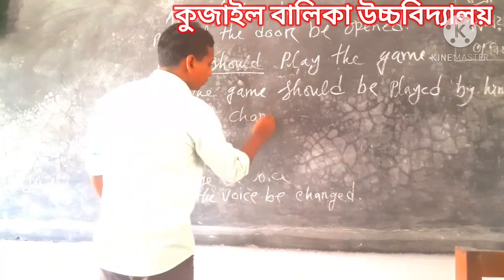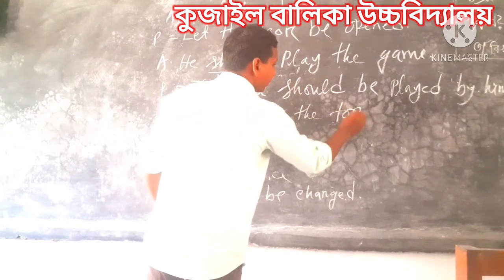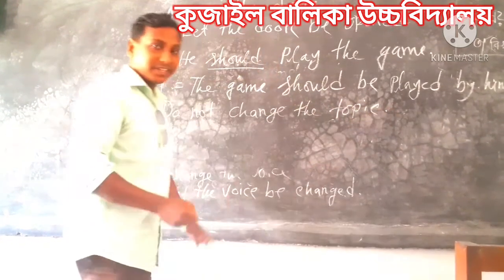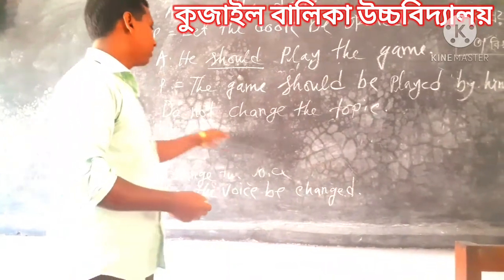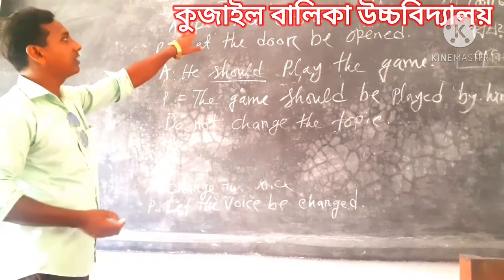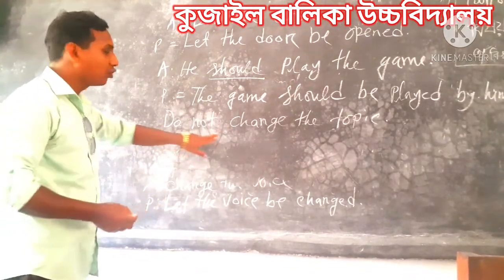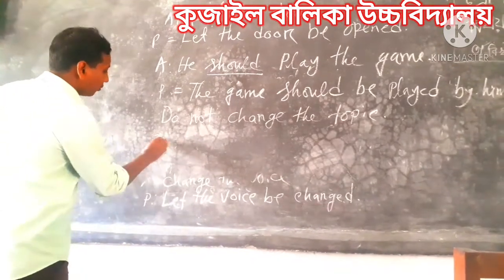So the other rule of imperative sentences is, if we find do not, like Do not change the topic. This is another rule of imperative sentences. I have to find that open the door is the main verb, and here this is the main verb, but before this is do not, a negative sentence. So the rules are the same.